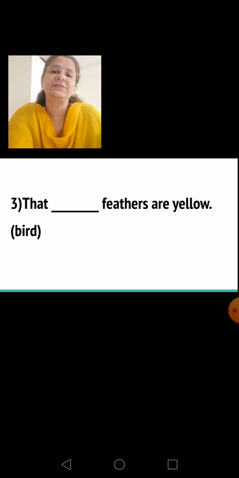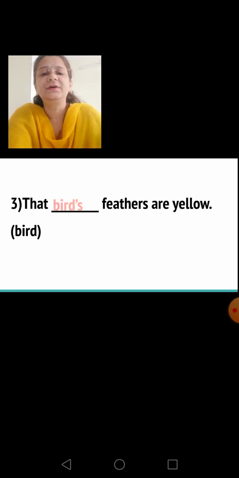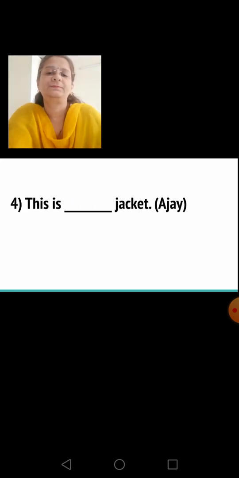Third sentence, that dash feathers are yellow. The word in the bracket given to you is bird. You have to show the possession. So here you will write the bird's feathers are yellow. Fourth sentence, this is dash jacket.